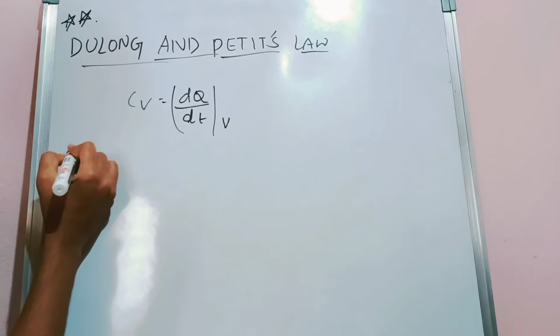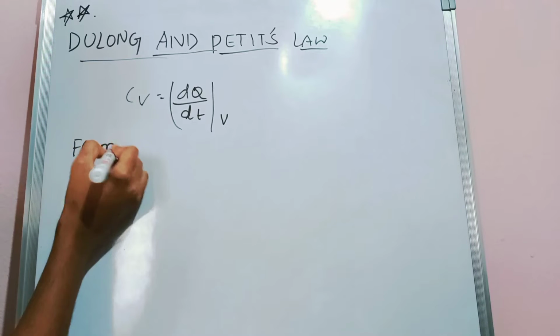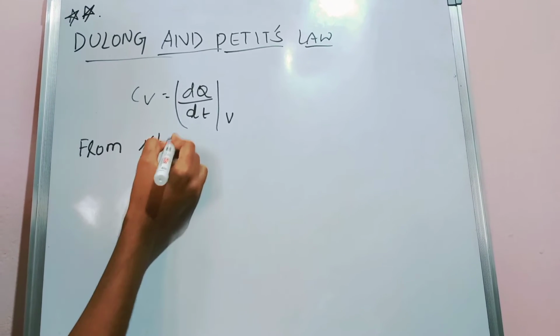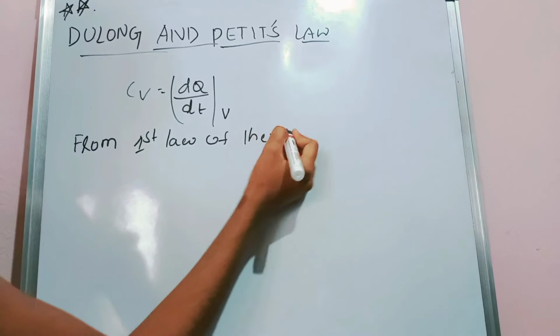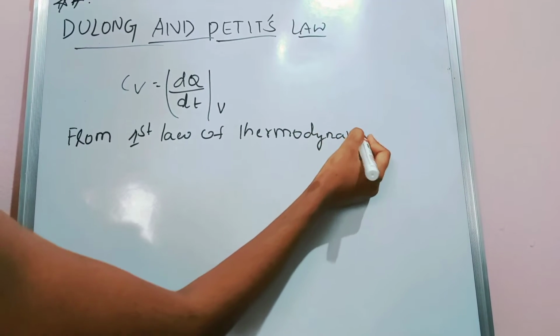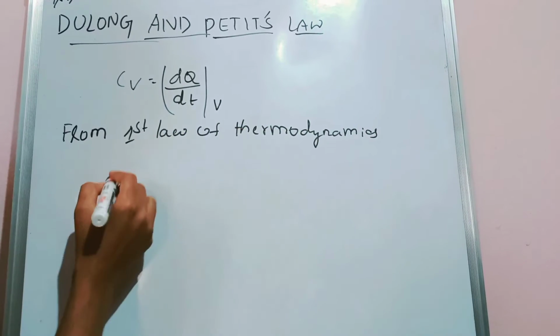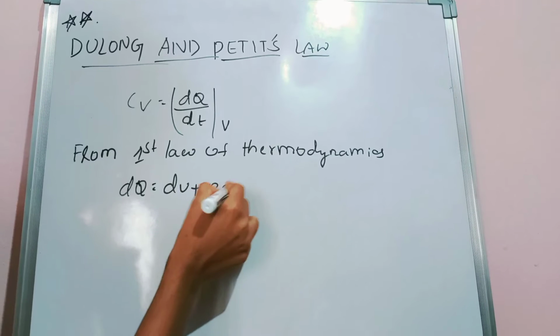So from the first law of thermodynamics, dQ equal to dU plus PdV.